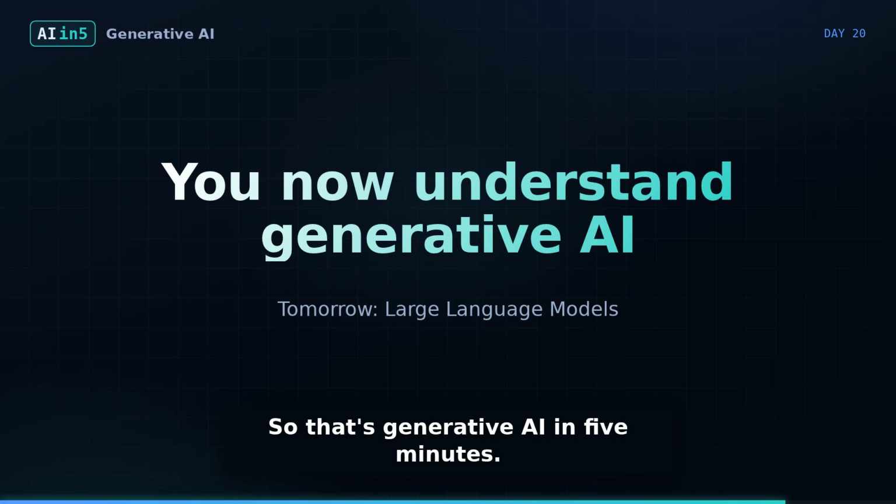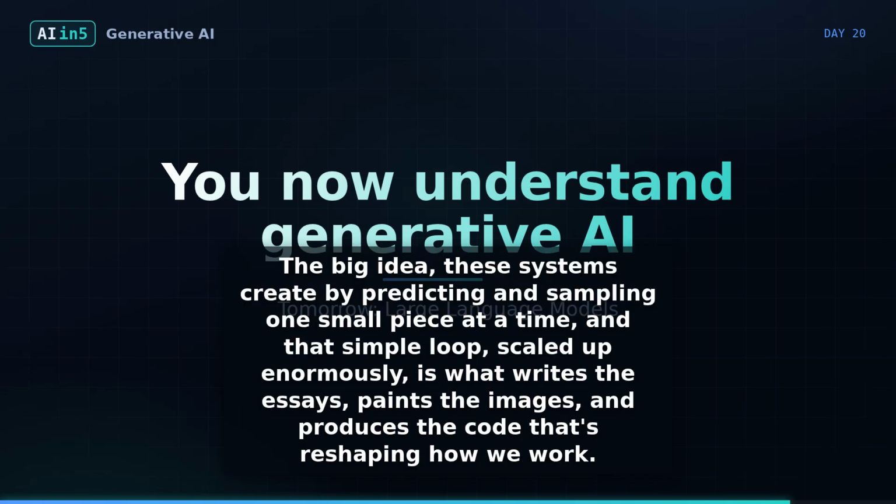So that's generative AI in 5 minutes. The big idea, these systems create by predicting and sampling one small piece at a time, and that simple loop, scaled up enormously, is what writes the essays, paints the images, and produces the code that's reshaping how we work.